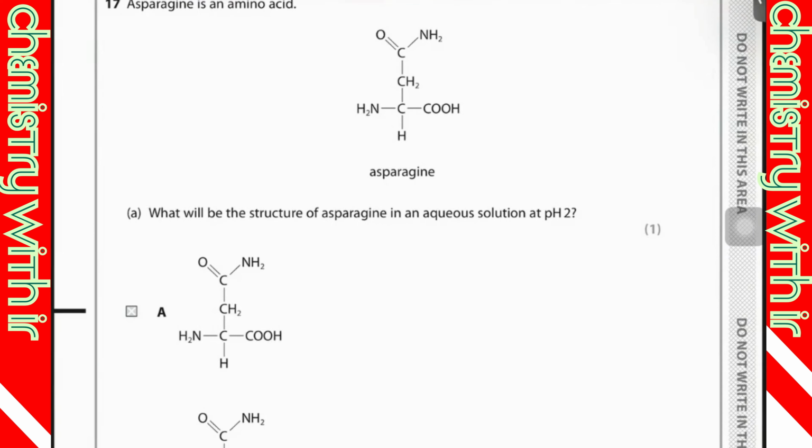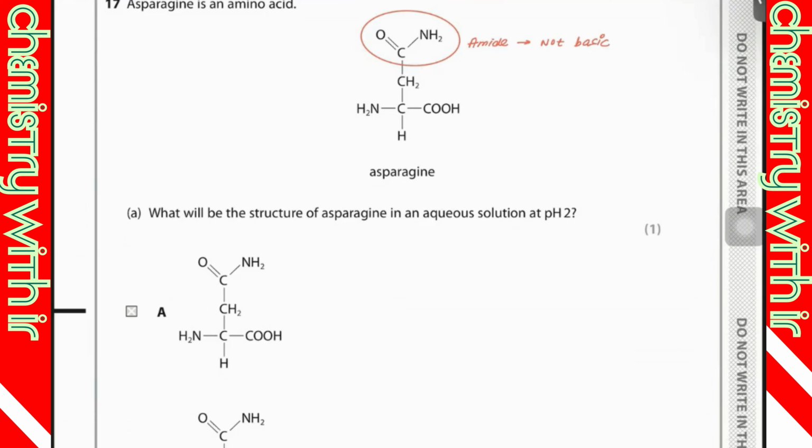But when the pH is 2, I can say that it's going to be an acidic pH. It means I'm going to provide protons. So of course, protons would affect the basic part. It won't affect the acidic part. It would be affecting the basic part. So of course, it's an amide. It's not basic. It's not a basic part.